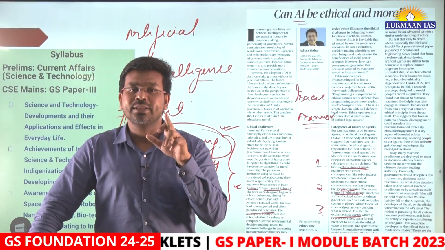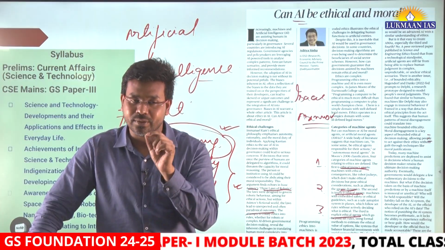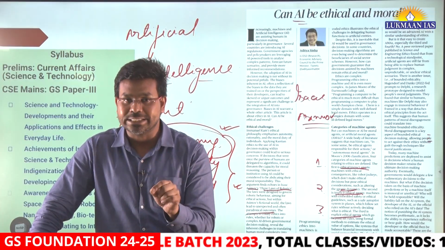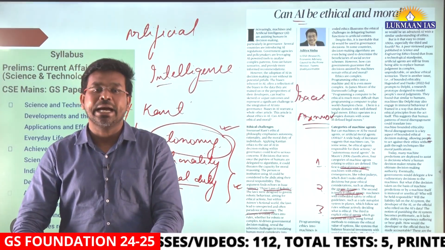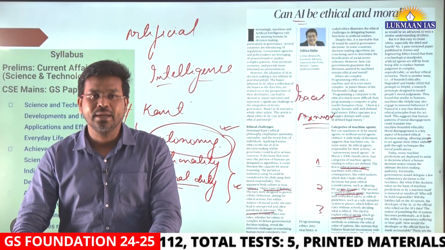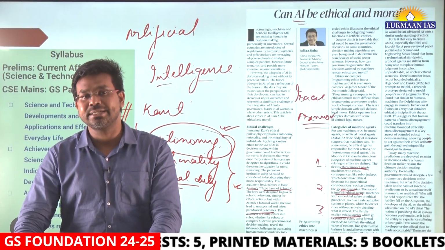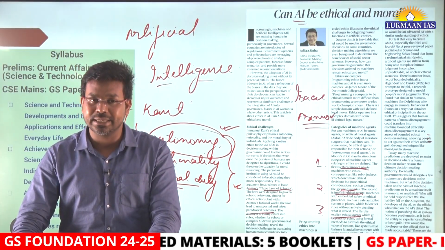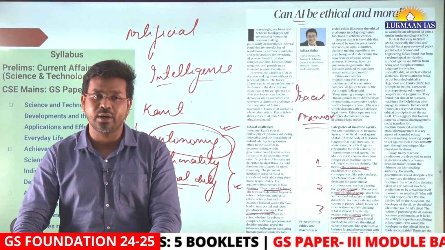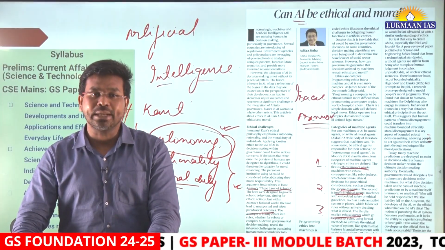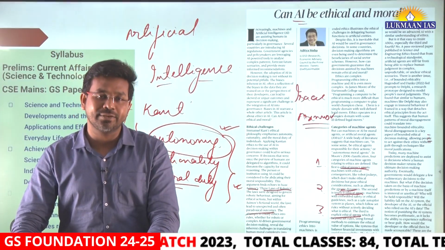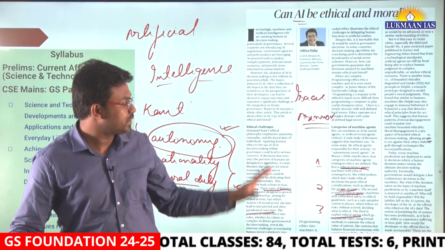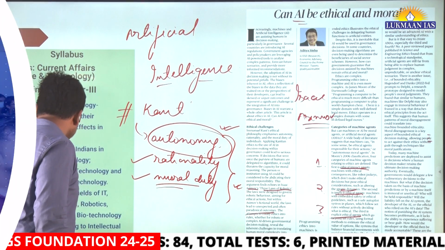So that's why the author has emphasized that a greater number of countries should participate in making rules and regulations that should govern artificial intelligence. Why? Because governing artificial intelligence is important, otherwise it is going to lead us to a world with more bias, more incorrect information, more fake news and false information, etc. So this is what is mentioned by the author in this article.